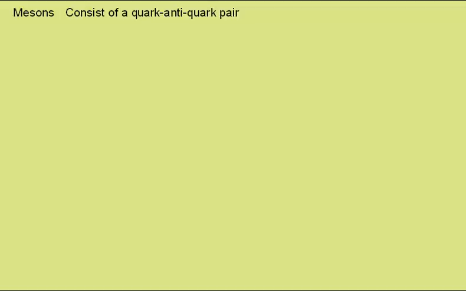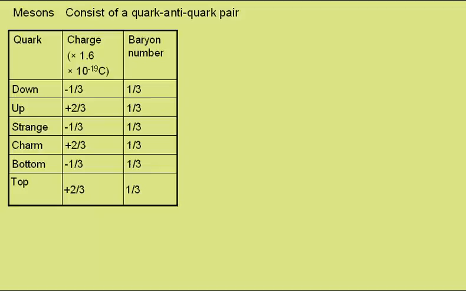Now to look at mesons. Mesons consist of a quark-antiquark pair. Here again is the table of charge and baryon number for quarks for us to refer to. Now to look at a few mesons.